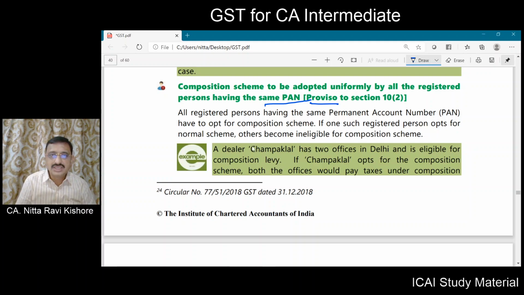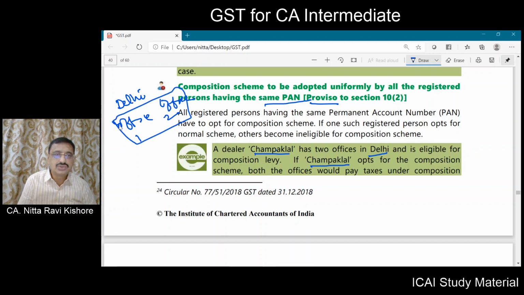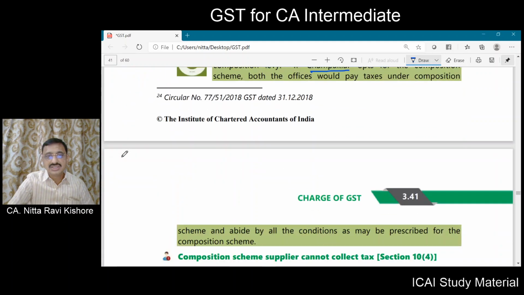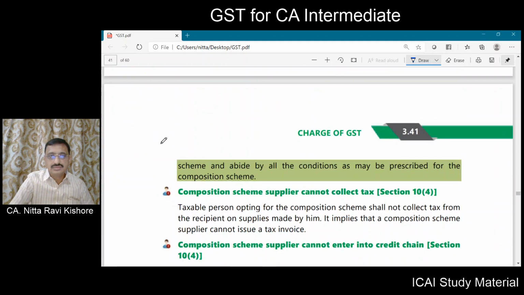Let us suppose a dealer Champaklal is having two offices in Delhi. He is having two offices in Delhi itself. So in Delhi he has office number 1 and office number 2. Now if this Champaklal opts for composition scheme, both the offices should be under the composition scheme, right?